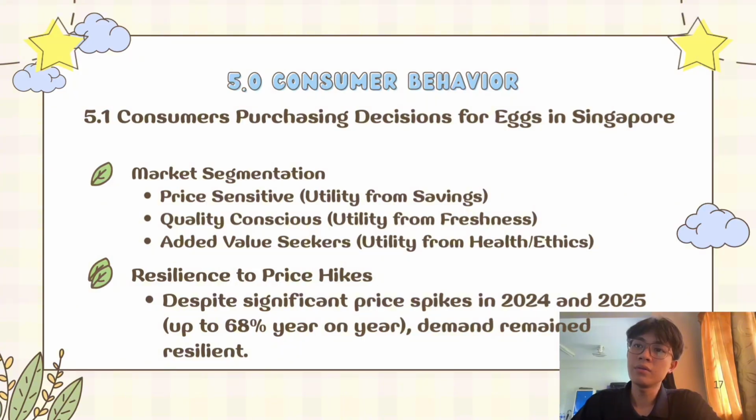Thirdly, we have value add seekers. Decisions are driven by specific attributes like omega-3 enrichment, selenium or pasteurization. And lastly, we have resilient to price hikes. Despite these significant price spikes in 2024 and 2025, demand remains resilient. This suggests that for many Singaporeans, eggs are a necessity good. With low price elasticity of demand, they may reduce the frequency of purchase but rarely stop buying them altogether.